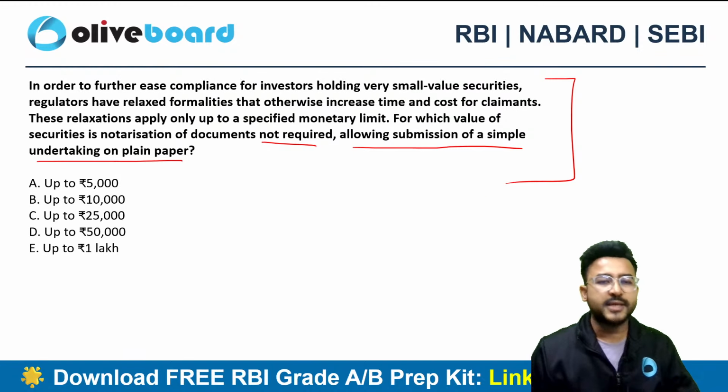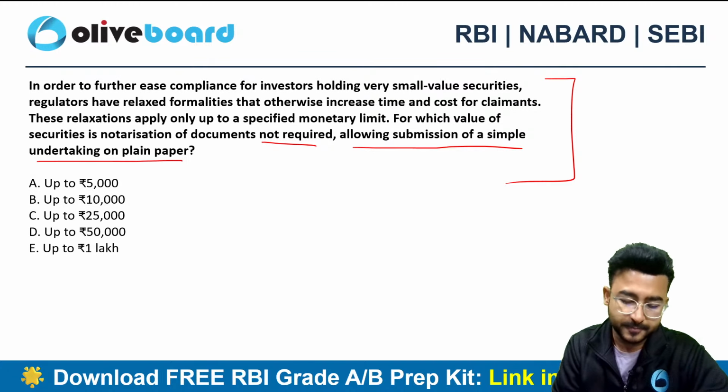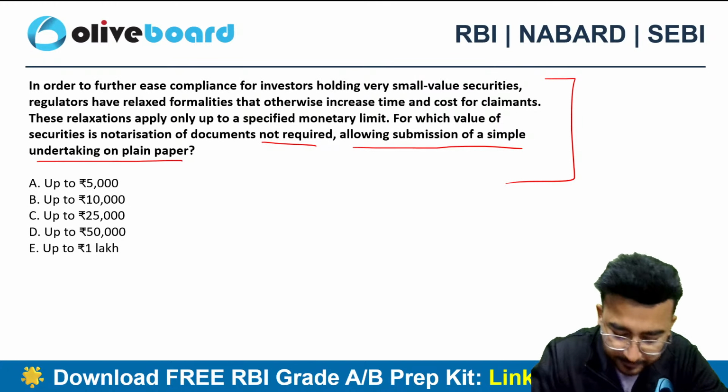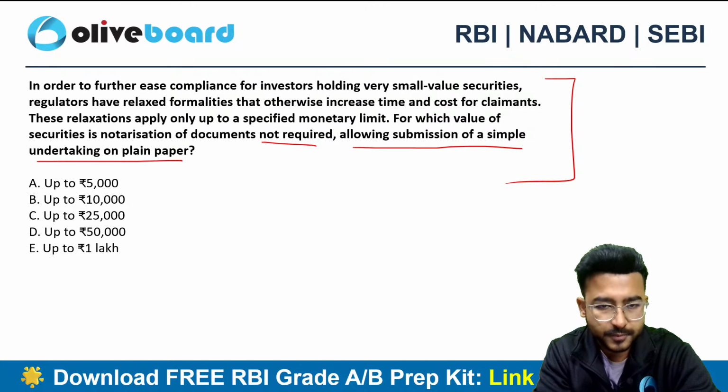If the value of the security is not exceeding how many rupees, tell me in the comment section. 50,000, no Bhakti, 50,000 is not the correct choice. The correct option here is option B, up to 10,000 rupees.